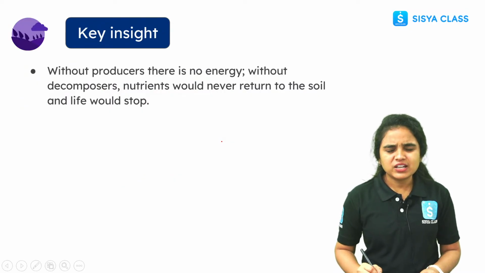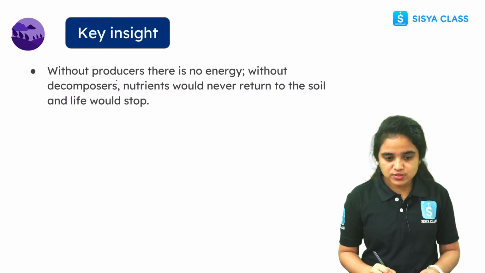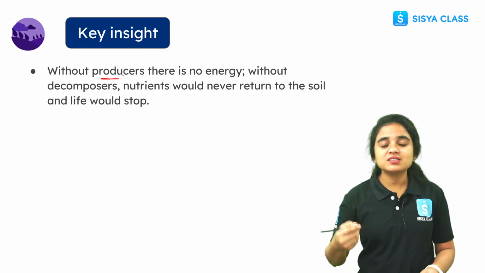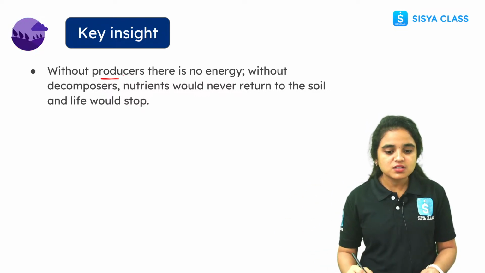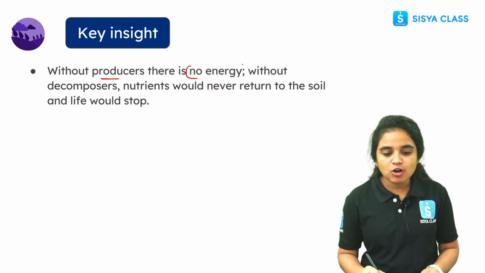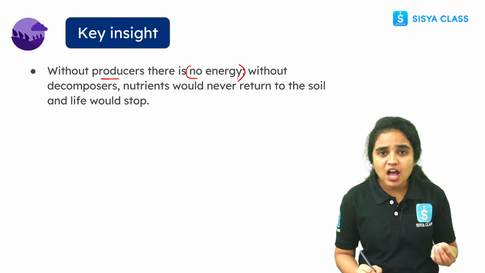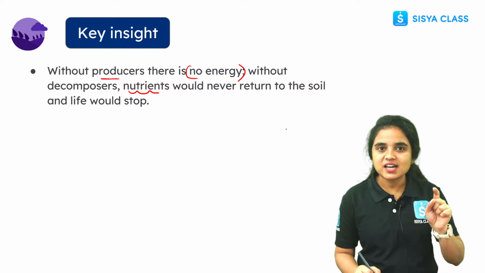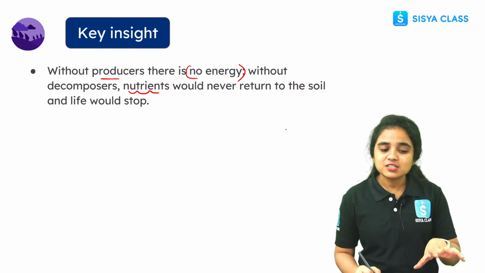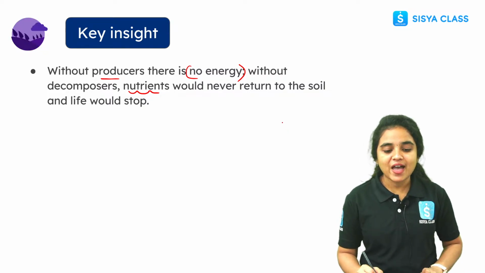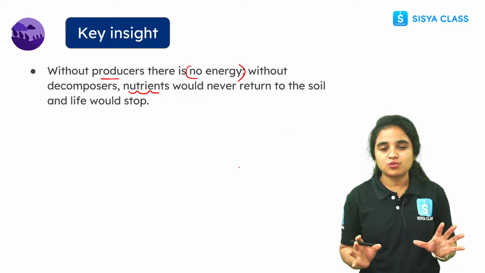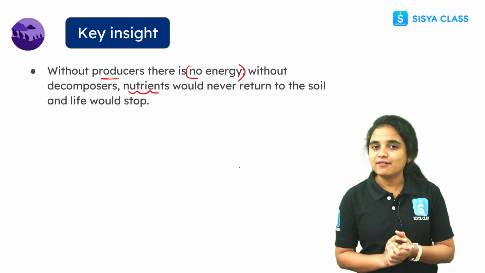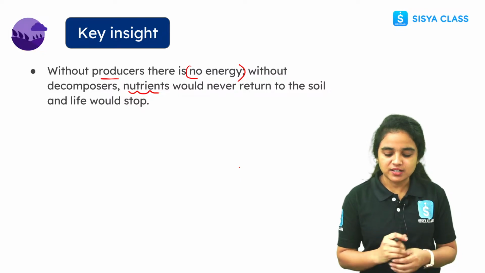Now let us see an important key insight. Without producers, are there consumers? No. Without producers, there is no transfer of energy to the consumers. So there is no energy. And without decomposers, there are no nutrients returned to the soil. So these are very, very important things. These organisms play a major role in our ecosystem. Why? Because without producers, there is no energy flow, and without decomposers, there are no nutrients. So this is a key insight. Everyone note it down please, and keep it in your mind.